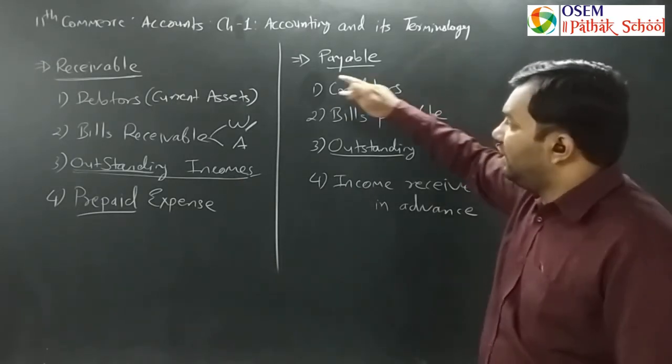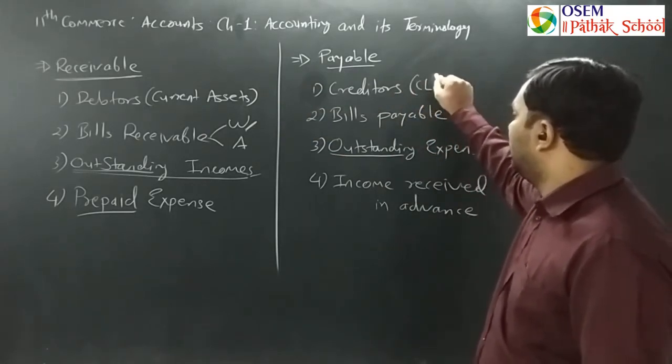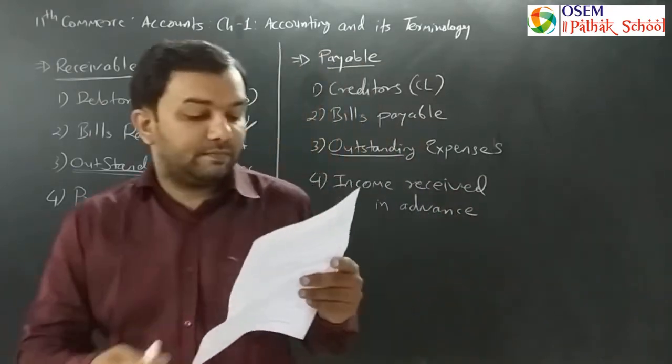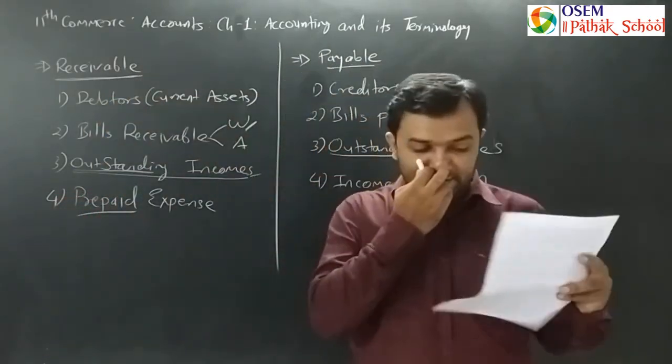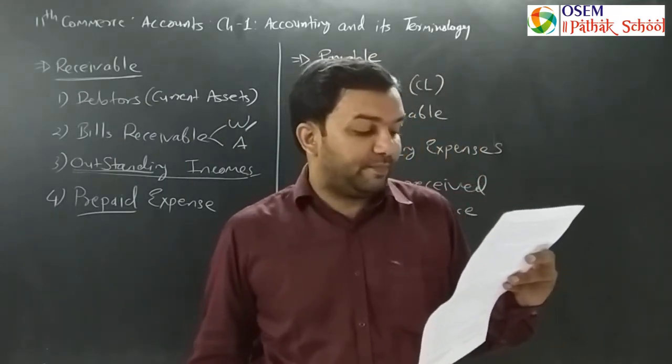So if these are current assets, these are the current liabilities. So what is given in your text? As a businessman does credit sales, in the same way, he undertakes credit purchase.